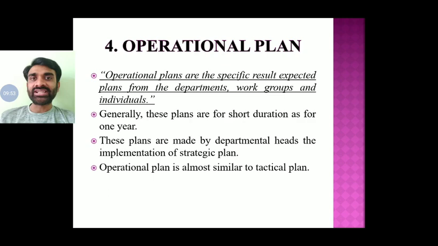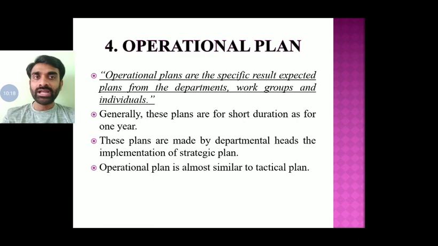A strategy will be made, right? How to achieve the objective that has been set, the 2000 units that they need to produce, will be done in the operational plan. Generally, the operational plan and tactical plan are the same. In the tactical plan we set the target, and in the operational plan, the activities that a department needs to carry out are laid out.